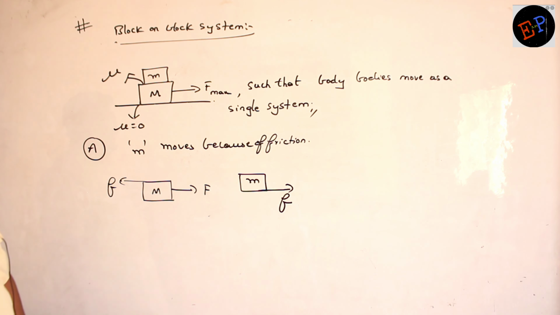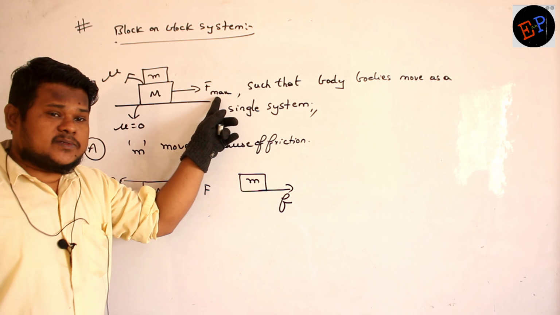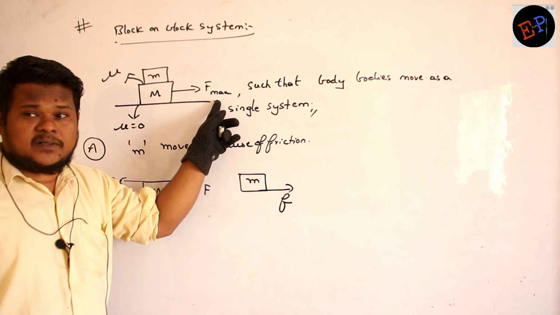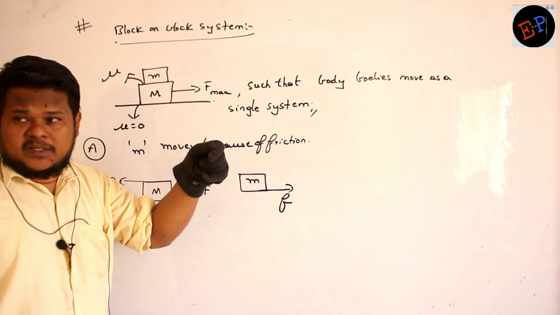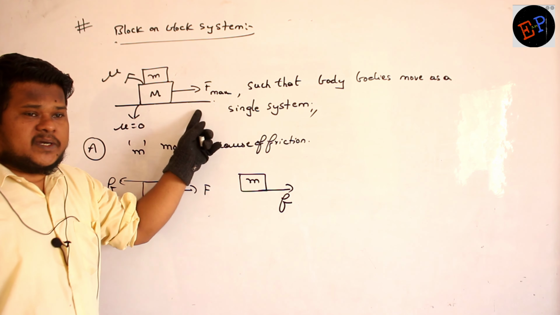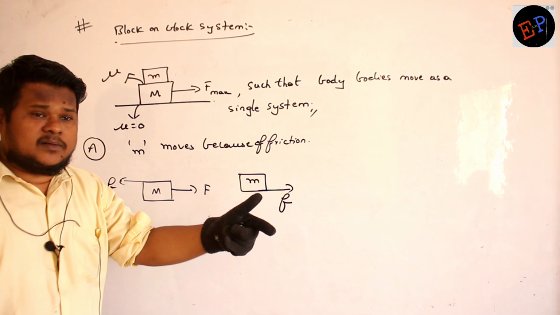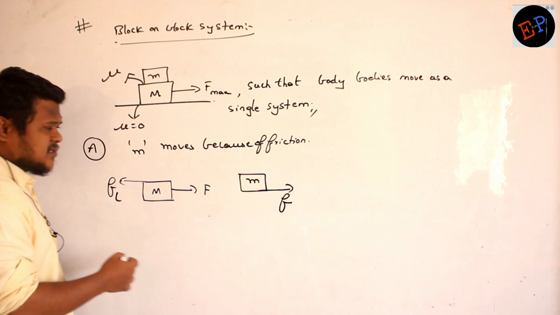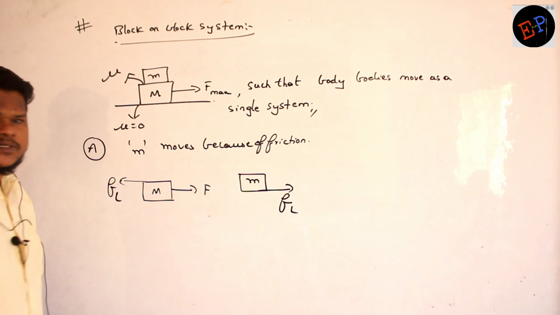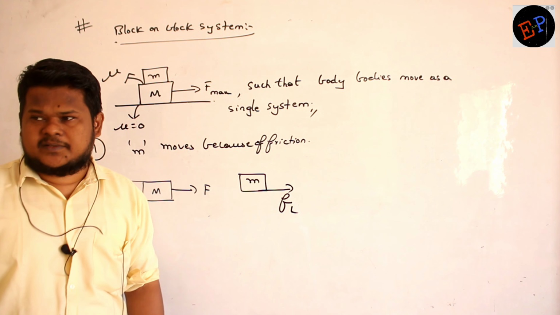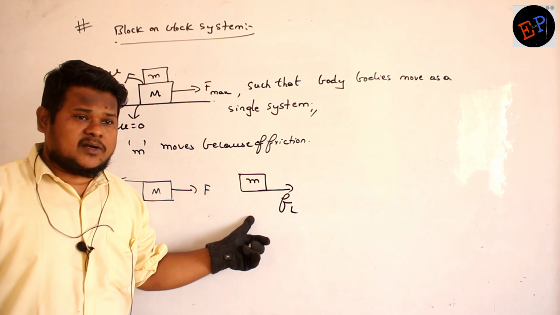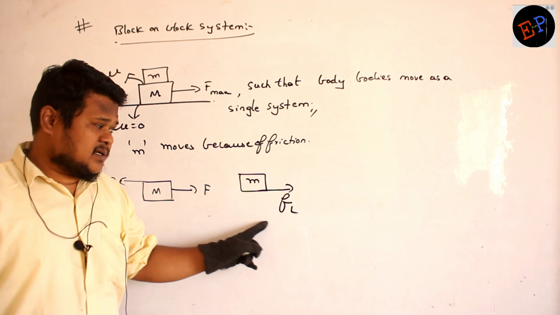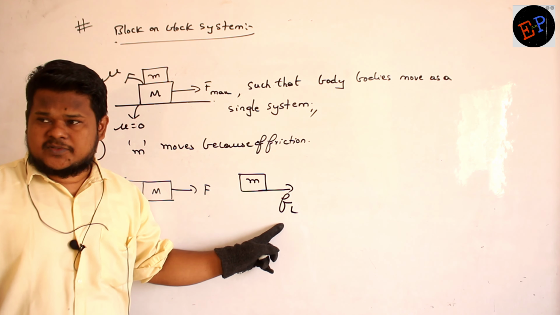Clear? And which kind of force are we taking? Maximum force. It means if I apply a force greater than this, what will happen? Bodies will slide. If I apply a force greater than F max, small m will slip on capital M. It means the maximum friction I can take is limiting friction only. Beyond this, friction cannot develop. So after limiting friction is developed, I should not increase the force.